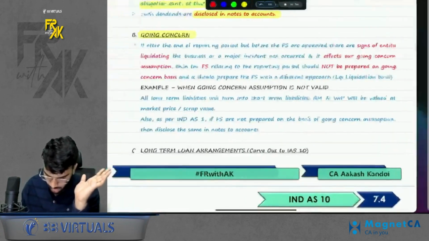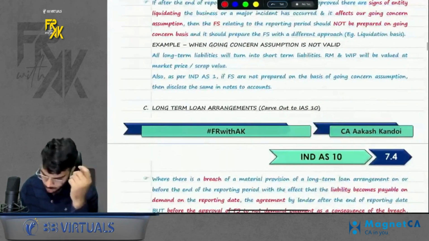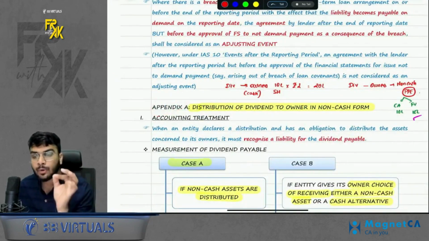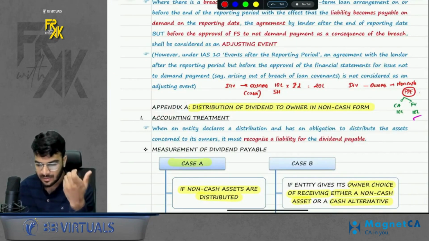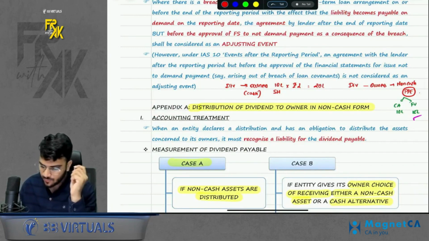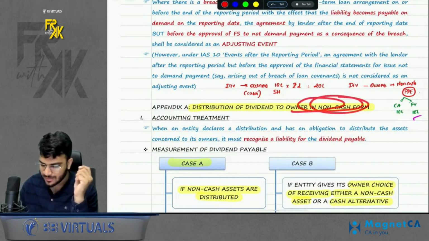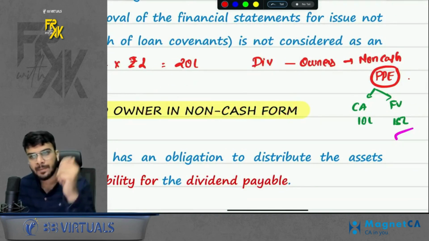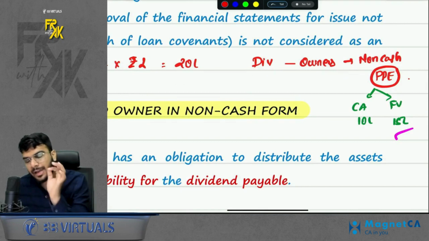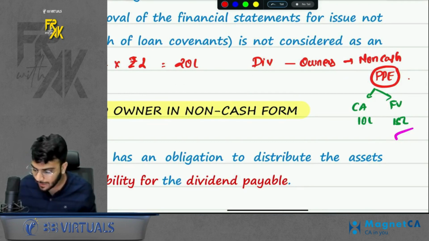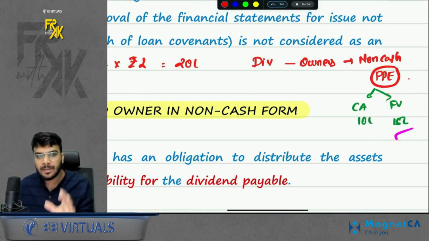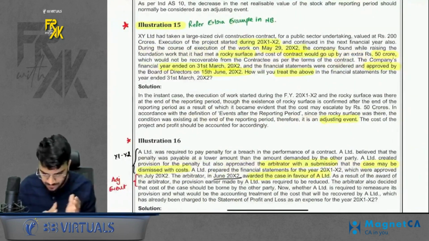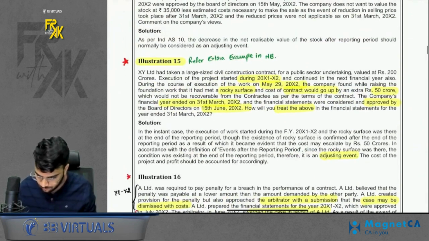Okay, sir. Now this was the conceptual part of it. Also one more concept is there, that is Appendix A. It has nothing to do with adjusting, non-adjusting. It is a special guidance which is given for dividend. So when you give dividend in non-cash form, let's say for example you give dividend in the form of a PPE, you gave one of your owners a PPE for free. In that case it will be treated like a dividend in non-cash form, and the fair value of that PPE will be the amount of dividend considered. Okay, got it, sir.